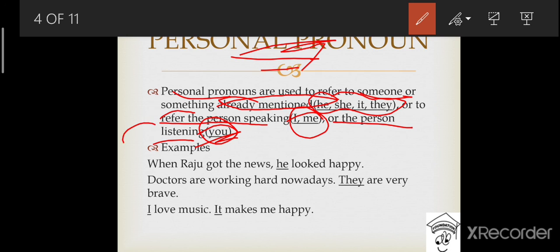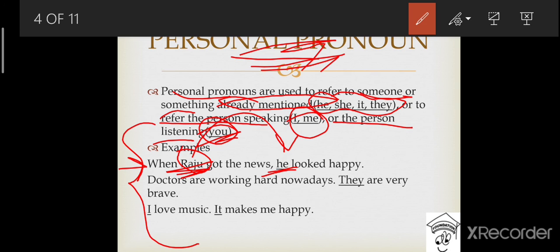Now let's understand these examples with the help of sentences. The first sentence says that when Raju got the news, he looked happy. So in this sentence, Raju is a noun, right? And to avoid the repetition of the same word Raju, or to refer to Raju, we have used he, that he looked happy. That means Raju looked happy. In this way, he becomes the example of personal pronoun.